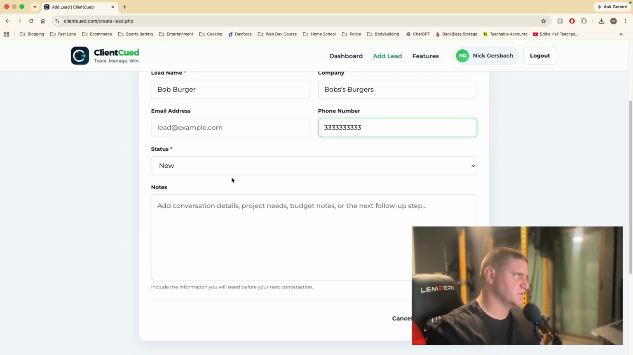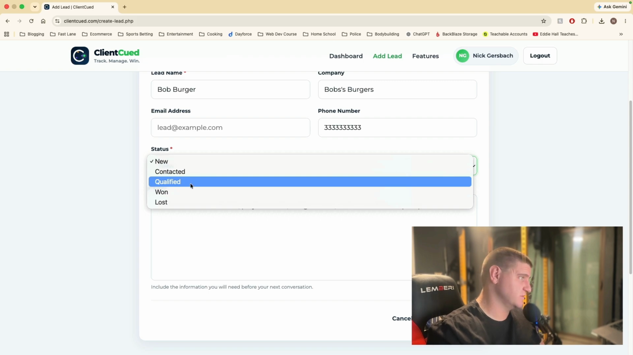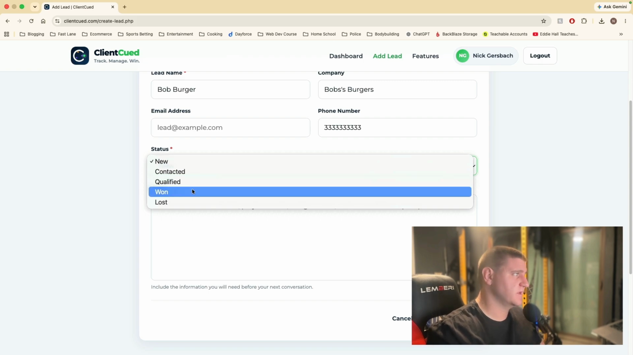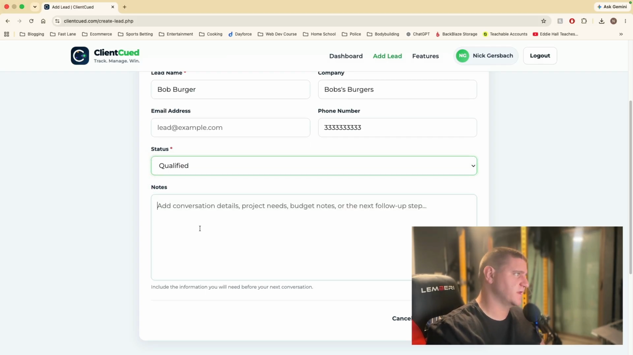And then what you can do here is put their status. Are they new? Have you already contacted them? Are they qualified to go after as a lead? Did you win them or did you lose them? You can keep track of pretty much everything here. So for now, we'll just say qualified, and we'll add a note.